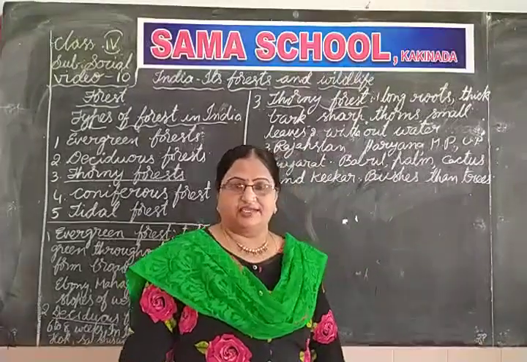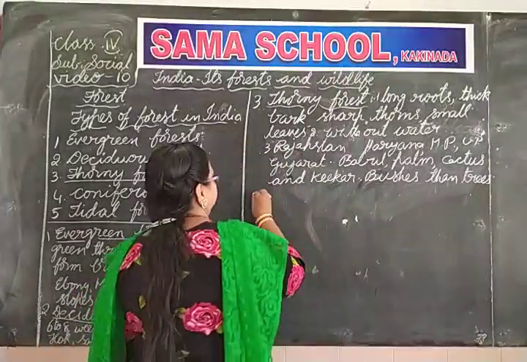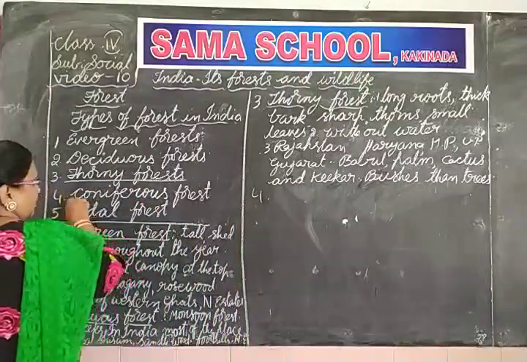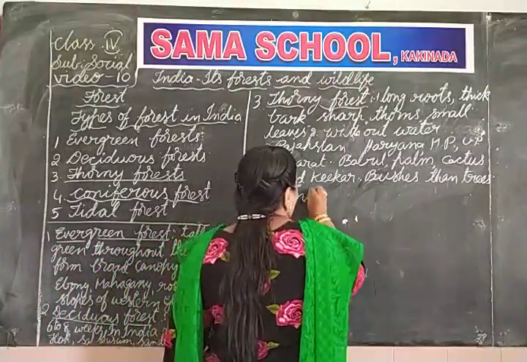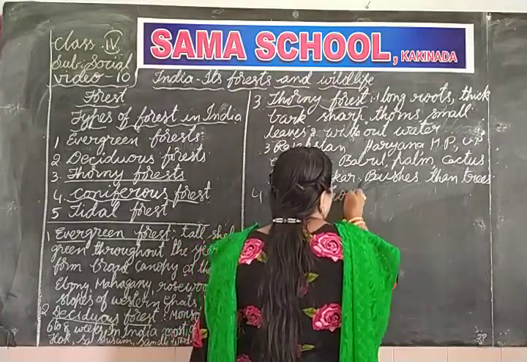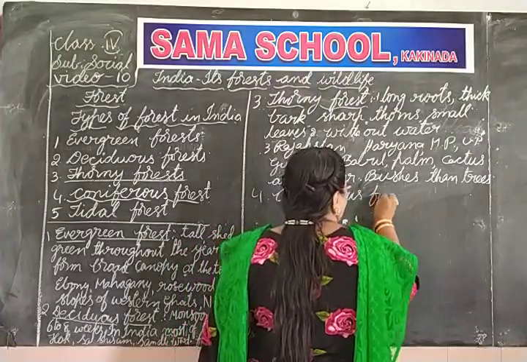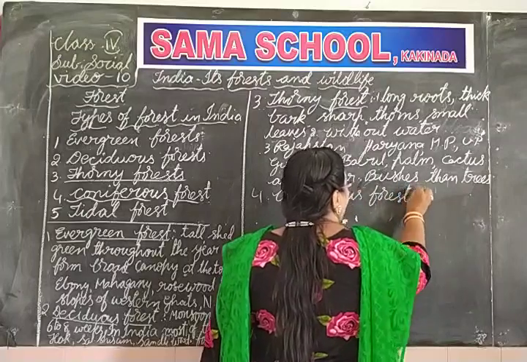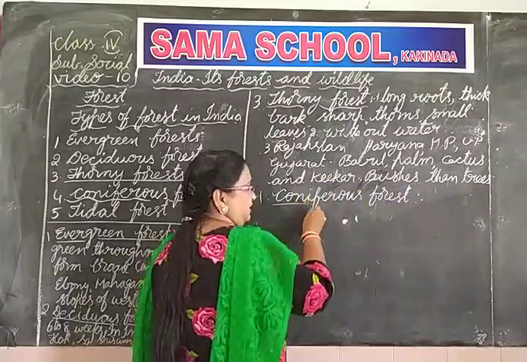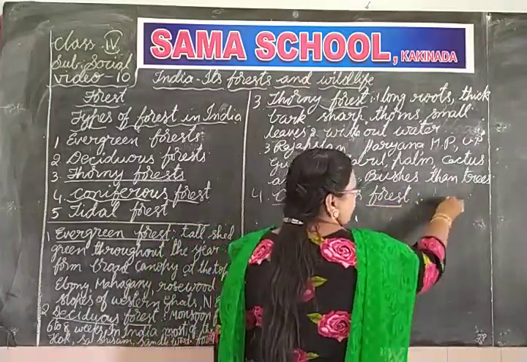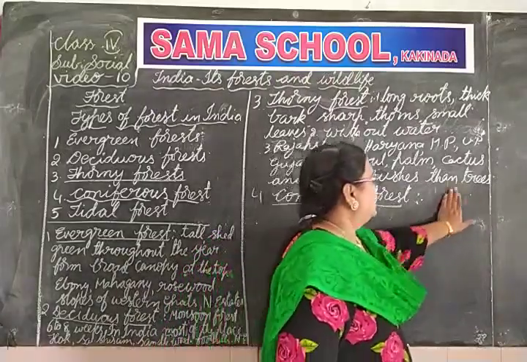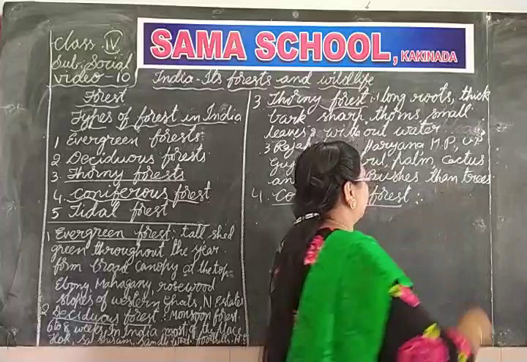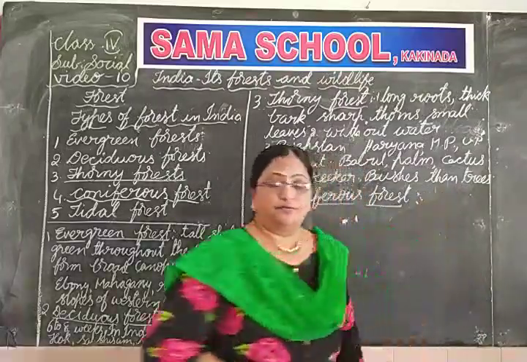The next one is coniferous forest. The next forest is coniferous. C-O-N-I-F-E-R-O-U-S. Coniferous forest. In the name itself, the answer you can find: cone. Cone means cone shape, like that. Cone shaped forest. Okay. So these coniferous forests, where do you find them?